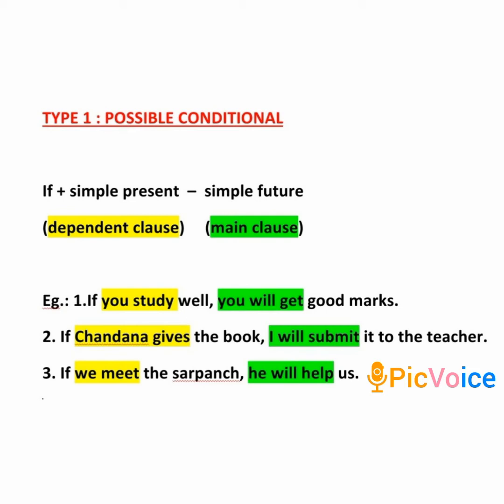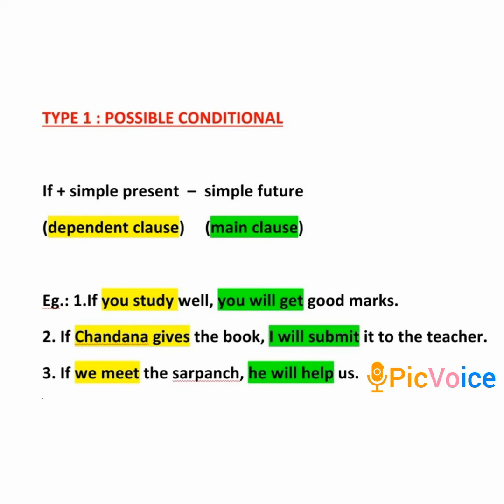The second example. If Chandana gives the book, I will submit it to the teacher. Even here, the dependent clause has the simple present tense, Chandana gives, and the main clause has simple future tense, I will submit.